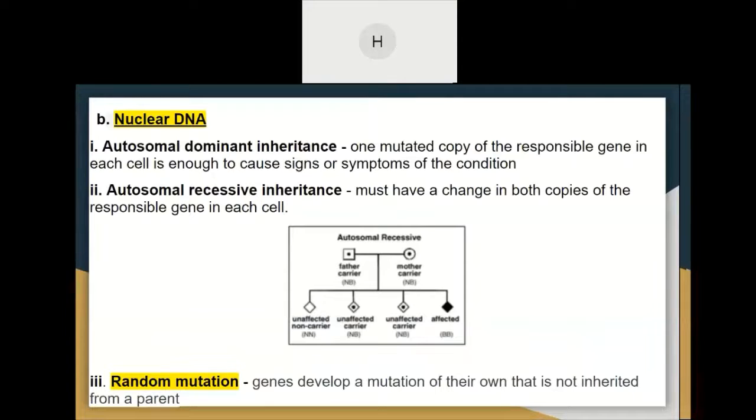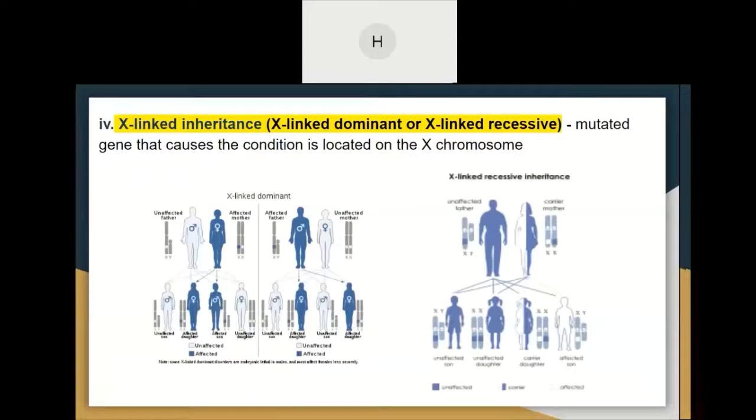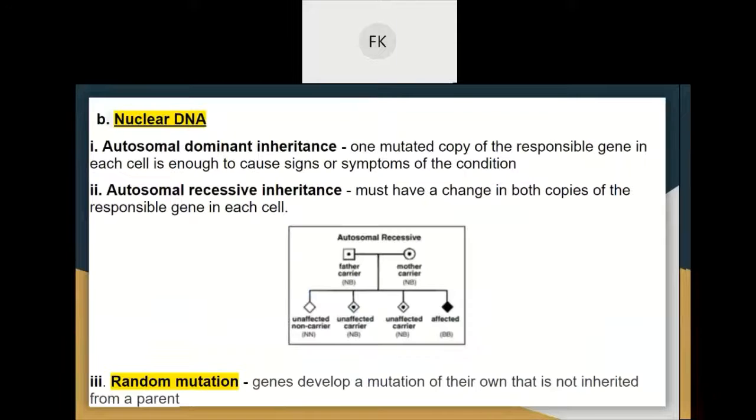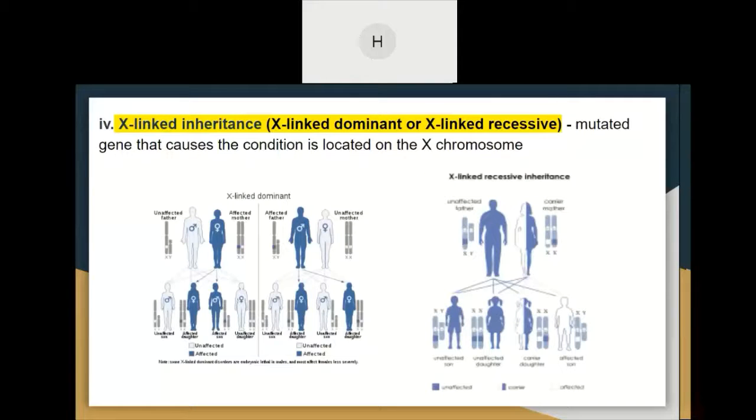The third one, random mutations, is actually a gene that develops a mutation of its own that is not inherited from a parent. The fourth one, the last one, is X-linked inheritance, which consists of X-linked dominant or X-linked recessive. This is a mutated gene that causes the condition that is located on the X chromosome.